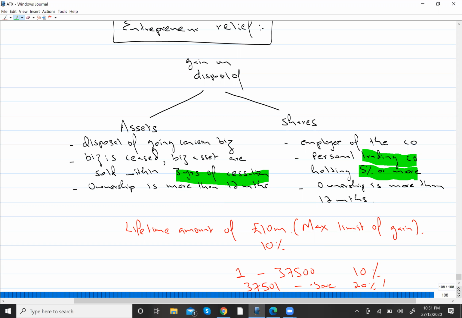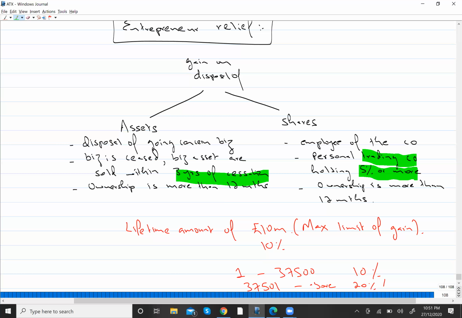Then secondly, it can be claimed on a lifetime amount of maximum 10 million. What is the maximum limit of gain? 10 million. You can only claim it on gain of up to 10 million. Now, this is a very big amount for a sole trader.